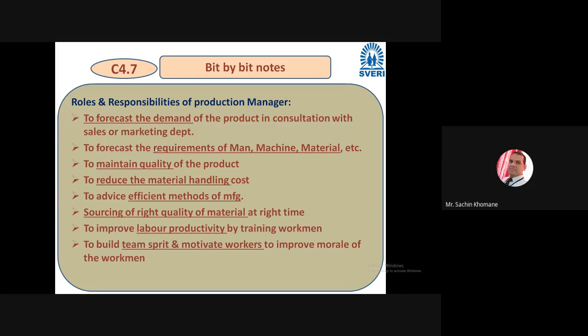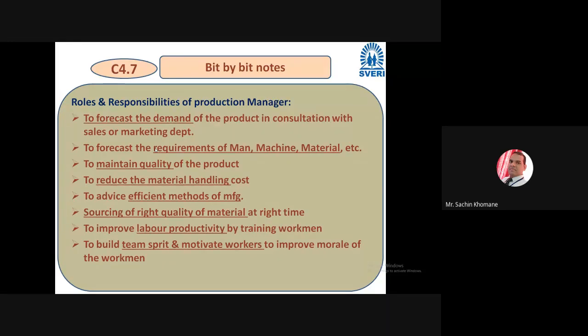In production department, people have to do this. If you reduce quality in your product, then definitely sale will reduce drastically, because everybody is expecting quality. And generally, if huge demand is there, certain times people neglect the quality.